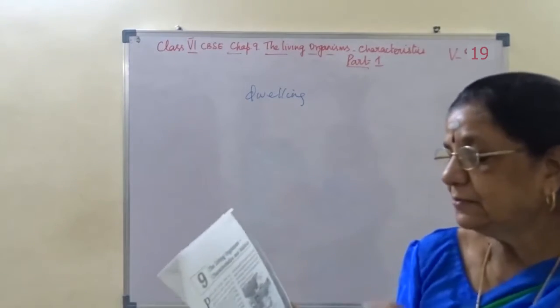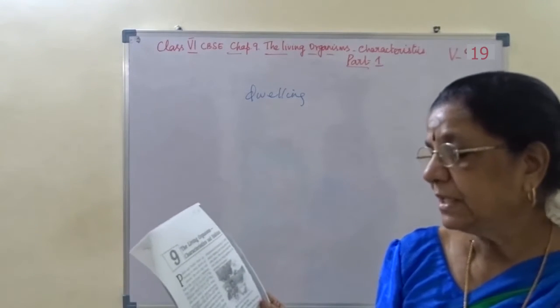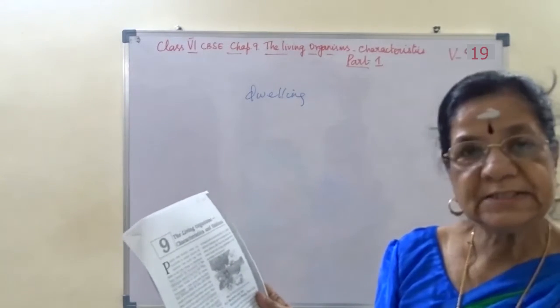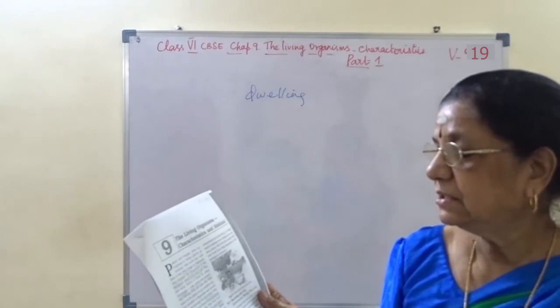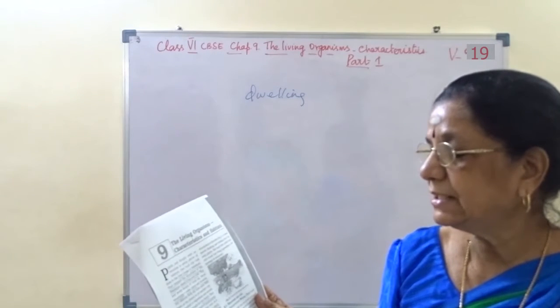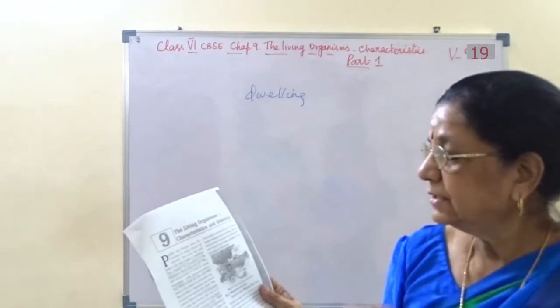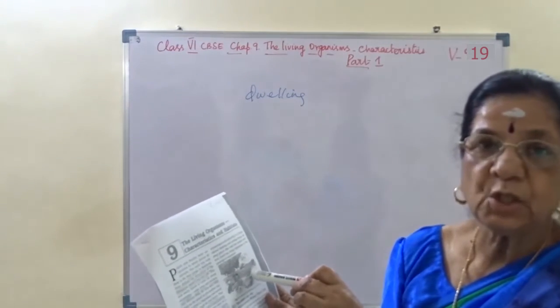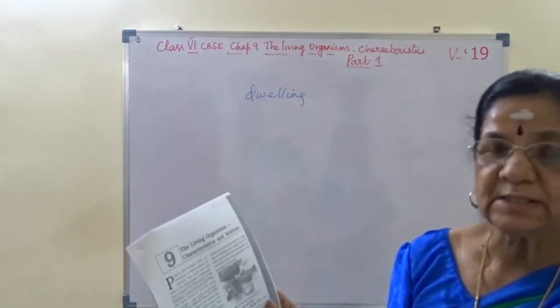Okay, now see the figure 9.1. Search for living organisms. What all you can say? There is a girl, goat, two goats are there, and there is a boy, and here a man is pulling the cart with the two bullocks.